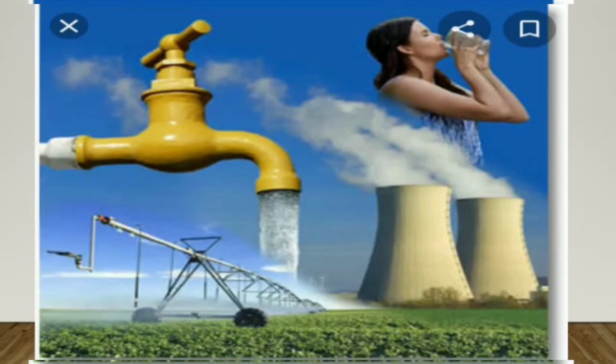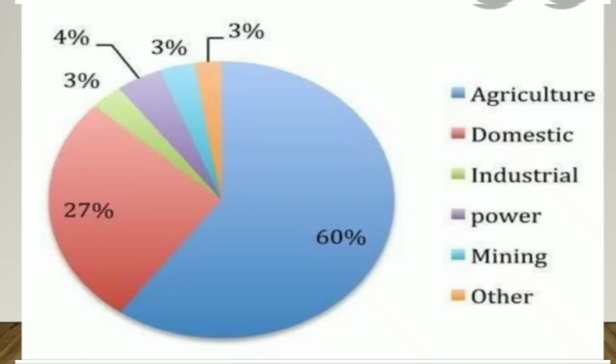Children, you can observe for what purposes human beings use water: agriculture purpose, drinking purpose, industrial purpose, etc. Next, you can observe the pie chart: agriculture purpose, domestic purpose, industrial, power, mining, others. We are using the water.